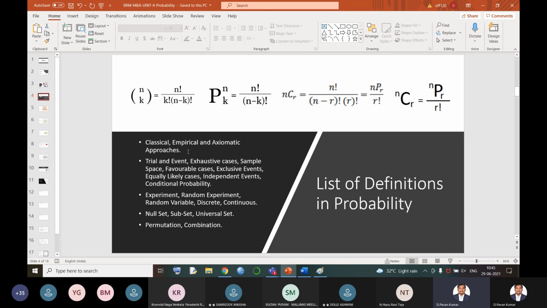The chance of getting an event, like expecting an even number out of a die, or expecting a head out of a coin, that is called probability. The basic formula of probability is favorable number of cases by total number of exhaustive cases. Now let us see what we mean by favorable number of cases and what exhaustive cases are.